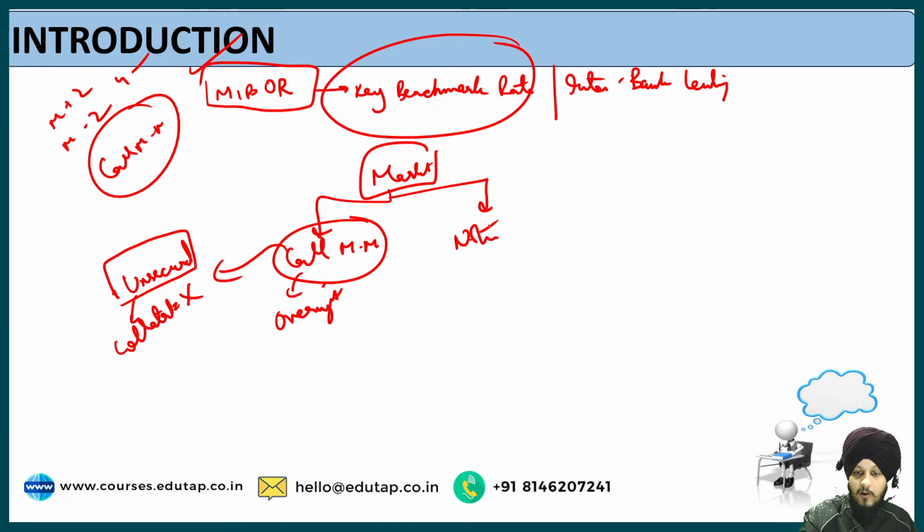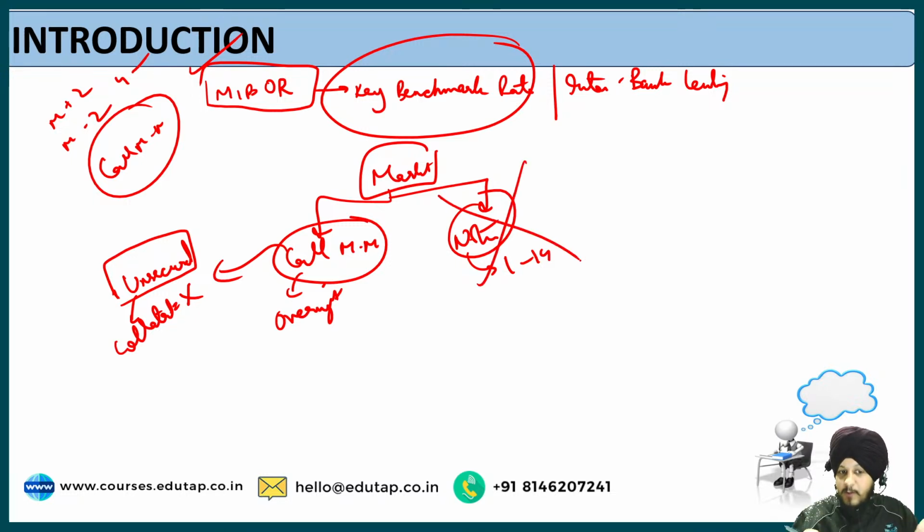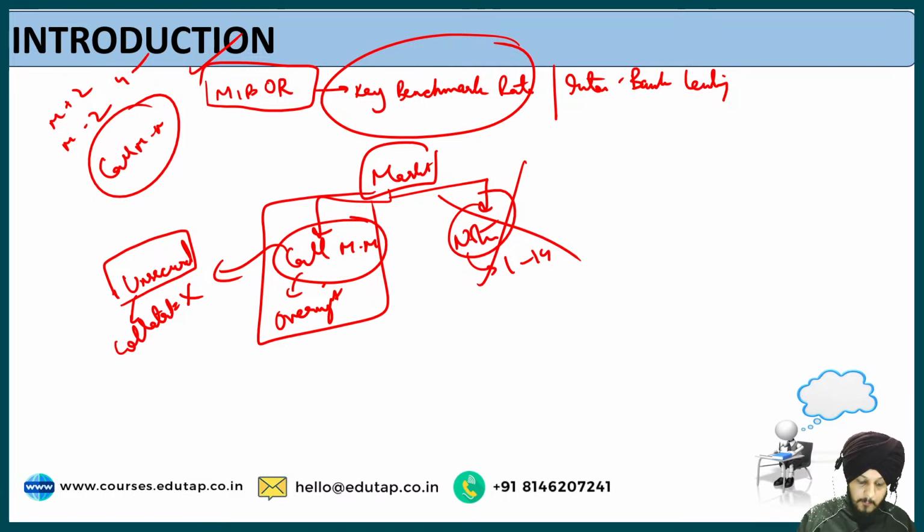Whereas if we talk about the notice money market, the loans are not overnight, they are for a longer tenure as compared to the call money market. They are basically for 1 to 14 days, but we are not going to talk about this because the report primarily sheds light on the call money market only. Fine. So I hope it is clear to you what the call money market is, where loans are given on an overnight basis, and the loans are of unsecured type. I hope it is clear to you.